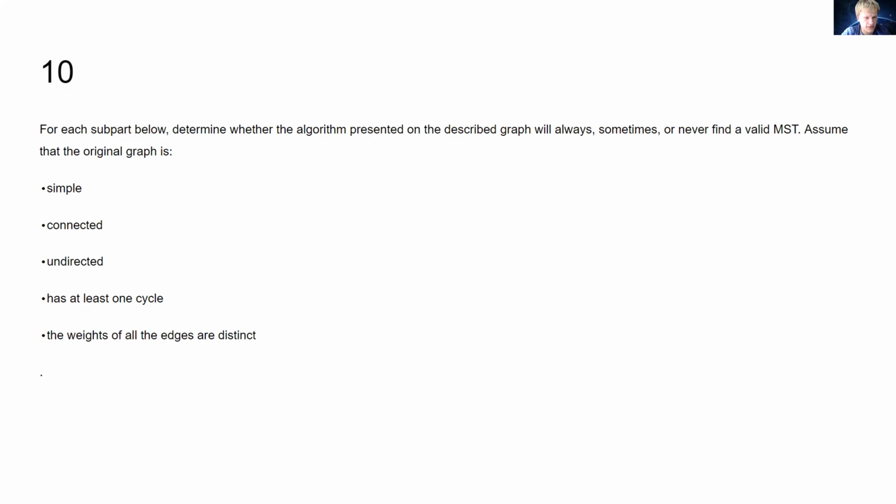Okay, and then finally, the weights of all the edges are distinct. A lot of statements are kind of trivialized or not true if you allow for edge weights to be the same, because you can imagine MSTs with all the edges having the same weight. I mean, you could just solve that with a BFS, right? You don't even need any of these fancy algorithms. So with all edge weights being distinct is a much more complex and interesting problem. Okay, without further ado, let's get into the actual problem.